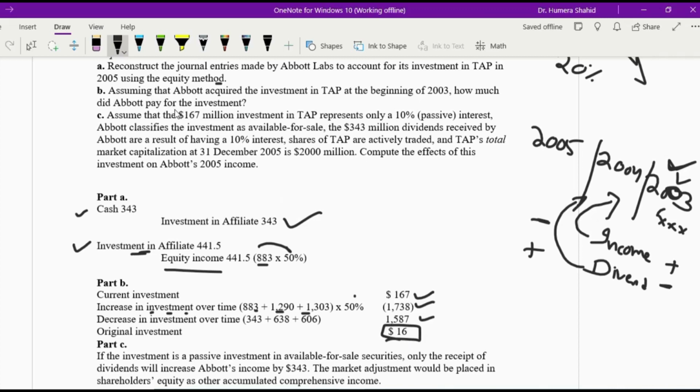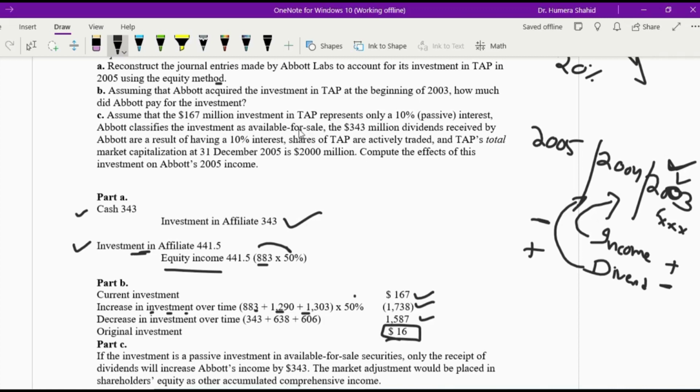Point number C. Assume that the 167 million investment in TAP represents only 10%, which is a passive interest, not 50%. They are asking us to change the ownership percentage. Think of it as 10%, not 50%. Abbott classifies the investment as available for sale.